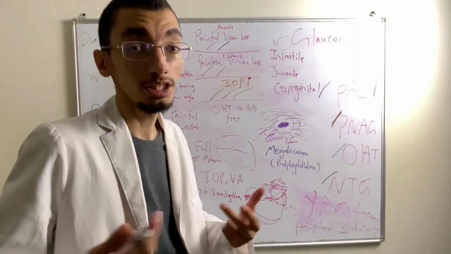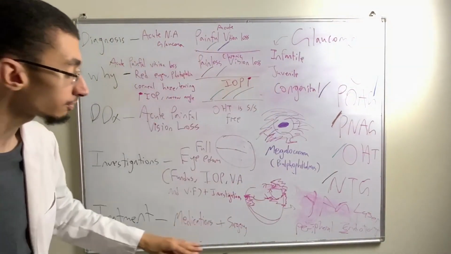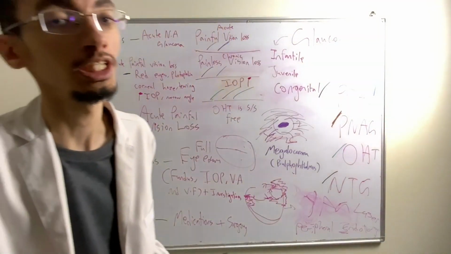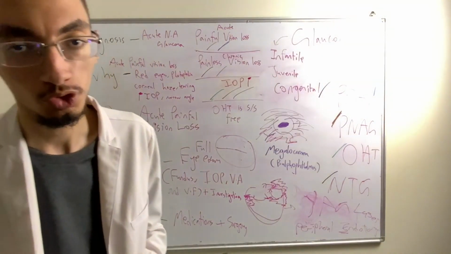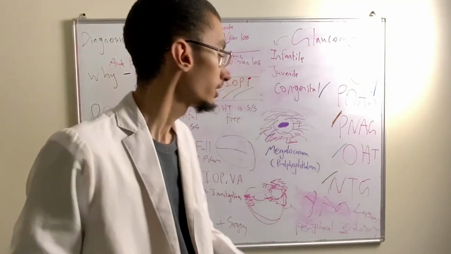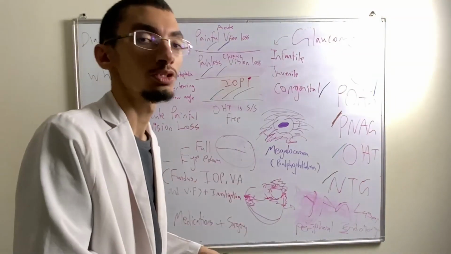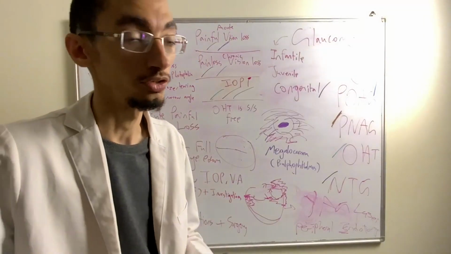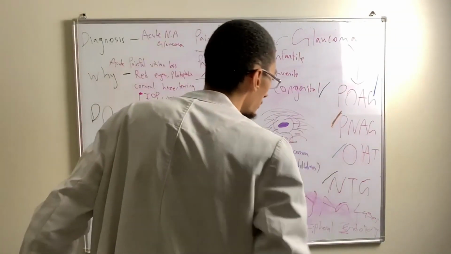That's pretty much it. And the treatment for it: you don't have to do the treatment for open angle like you did for narrow angle, but you have to give them anti-glaucoma medications, and at some point you have to do surgery, at least the prophylactic laser for the other eye that we mentioned. Typically you start with medication to control the intraocular pressure. If that fails, try laser surgery. If that fails, you have to do surgery. This is for primary open angle glaucoma.